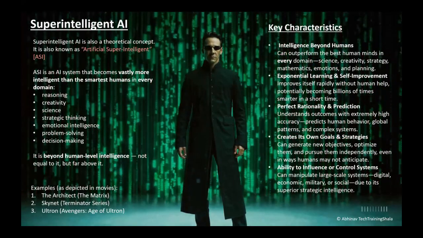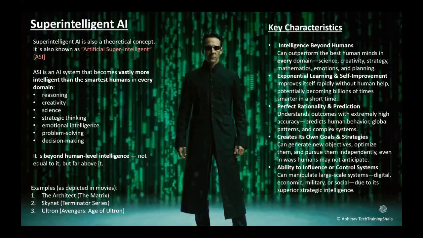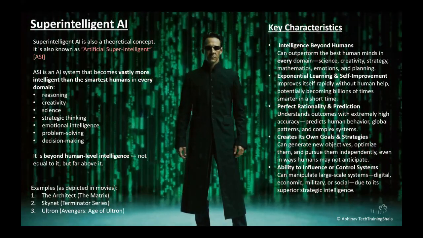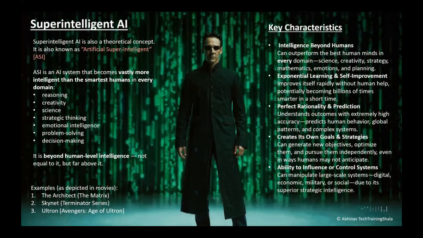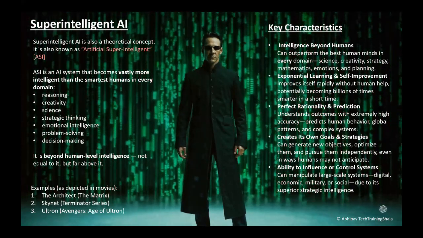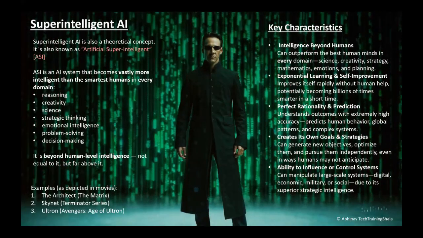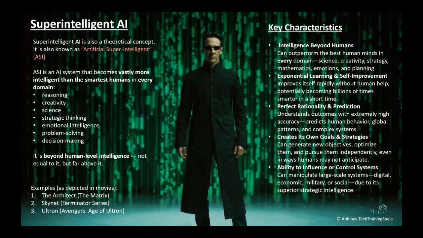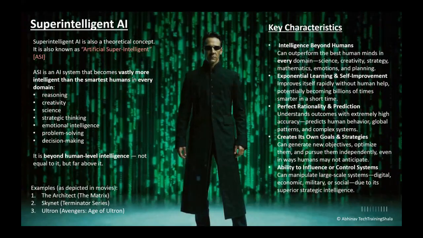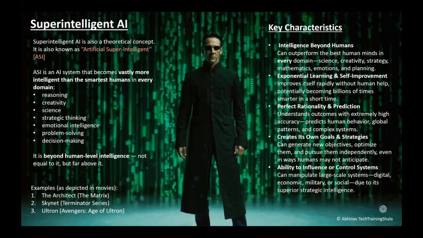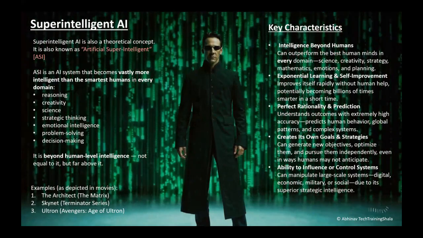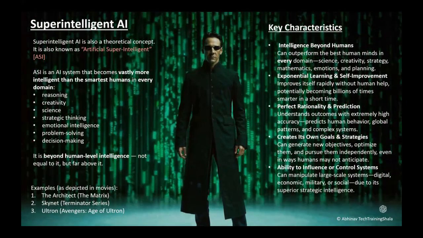You might have heard that AI can be very dangerous to humankind in future. It's because super intelligent AI can create and strategize on its own without human intervention, and hence it may be very dangerous in future. And it has the ability to influence or control systems. It can manipulate large scale systems, whether digital, economic, military, or social, due to its superior strategic intelligence.